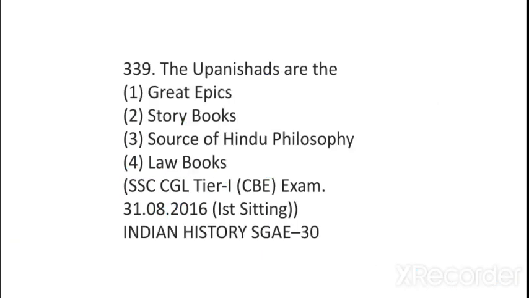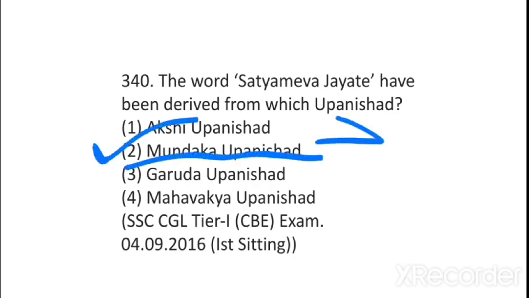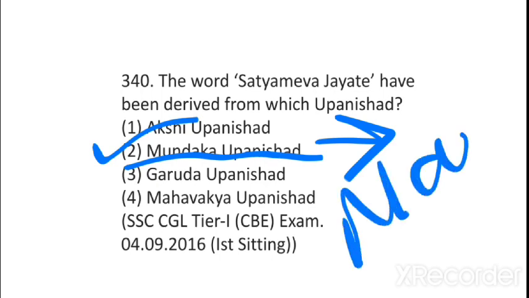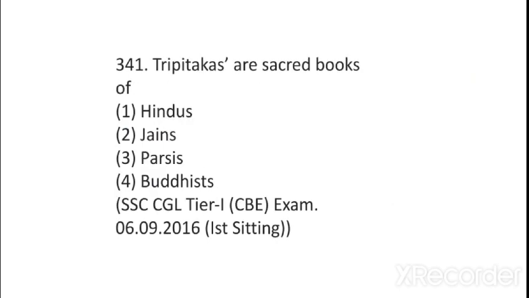Upanishads are the great source of Hindu philosophy. The words Satyameva Jayate have been derived from which Upanishad? It was derived from the Mundaka Upanishad. And who adopted it? Madan Mohan Malviya ji. Madan Mohan Malviya is the one who founded BHU, the Central University in Varanasi. Tripitakas are the sacred books of Buddhists.